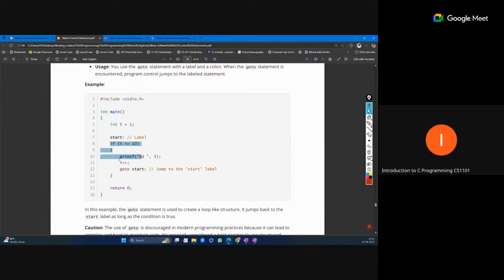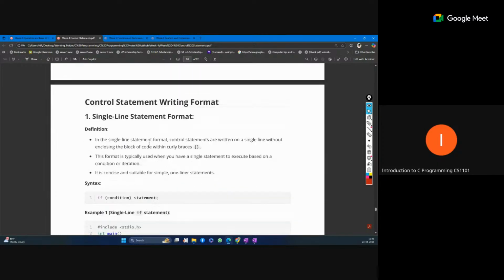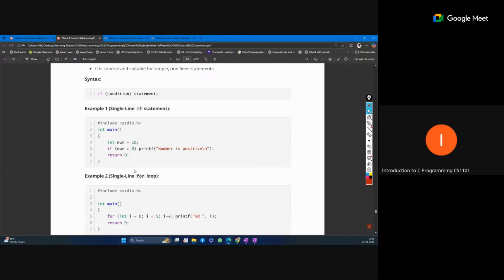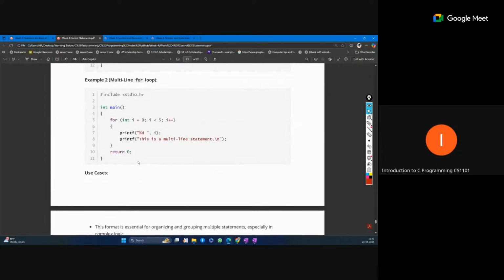You can jump not only within the loop, you can jump to the start of the program also by this. So this is the goto, and this is not very important. So single line statements, multiple line statements, I hope you know that. So this is all the control statements.